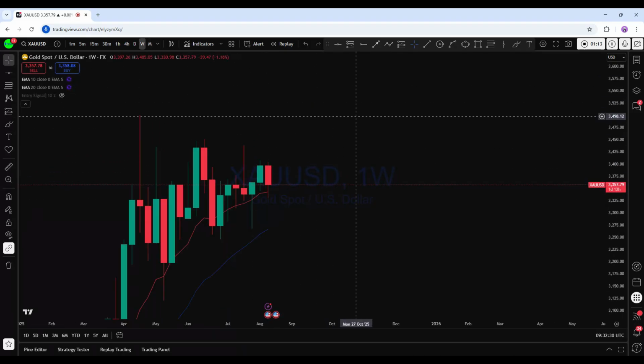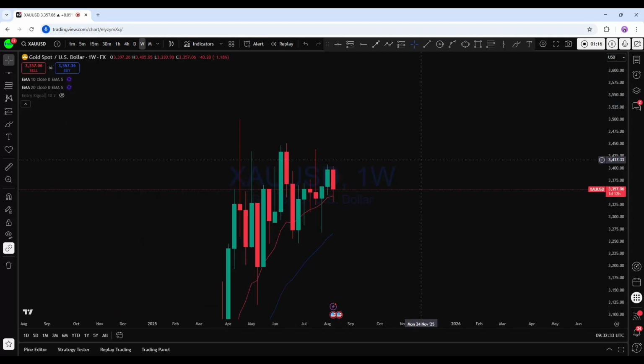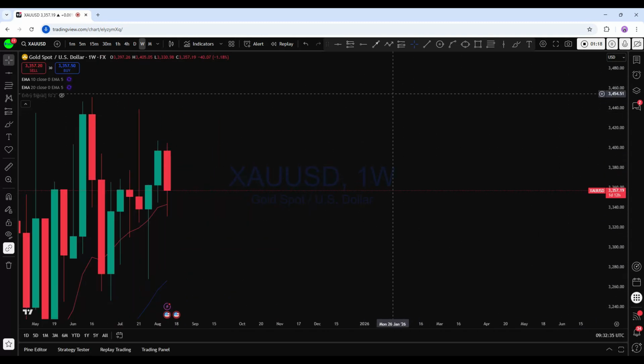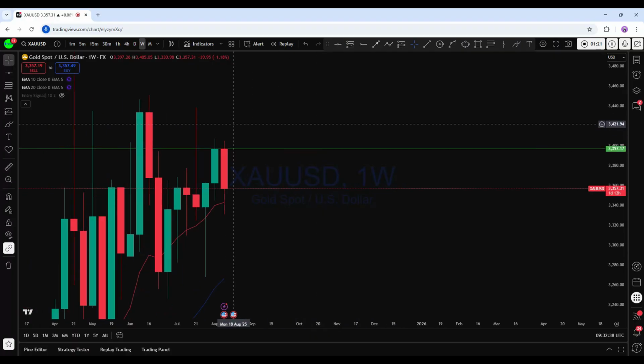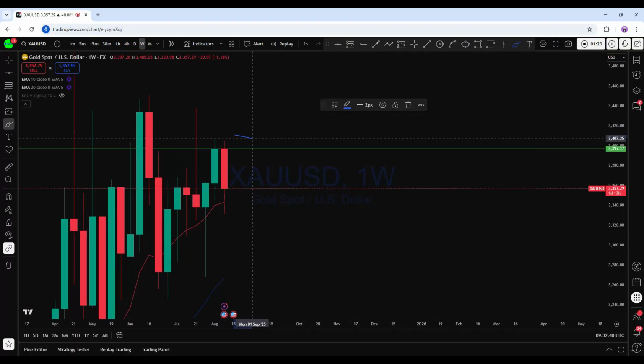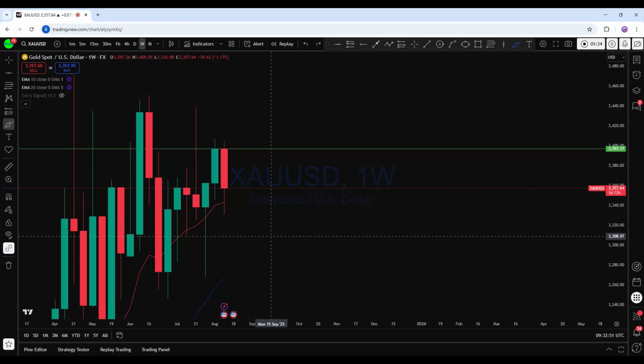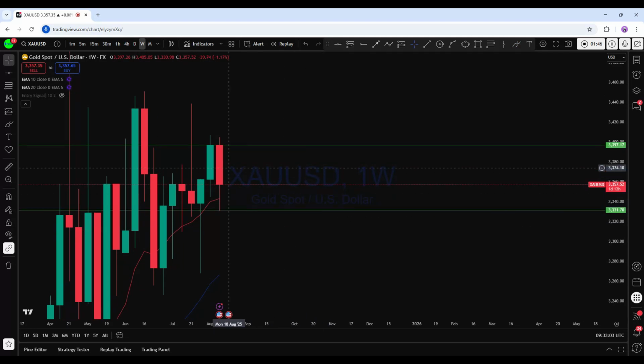If we look at the weekly chart, this is the weekly price action where as soon as the market opened, there is a break below here, creating a series of lower highs. With this, the market has made its move back below, breaking all this support level from the weekly and creating a new lower low in this market. That could lead, I think, to XAUUSD dropping back further. As we can see, there is a lower low created on the weekly, so expecting XAUUSD could potentially come back down further below here.